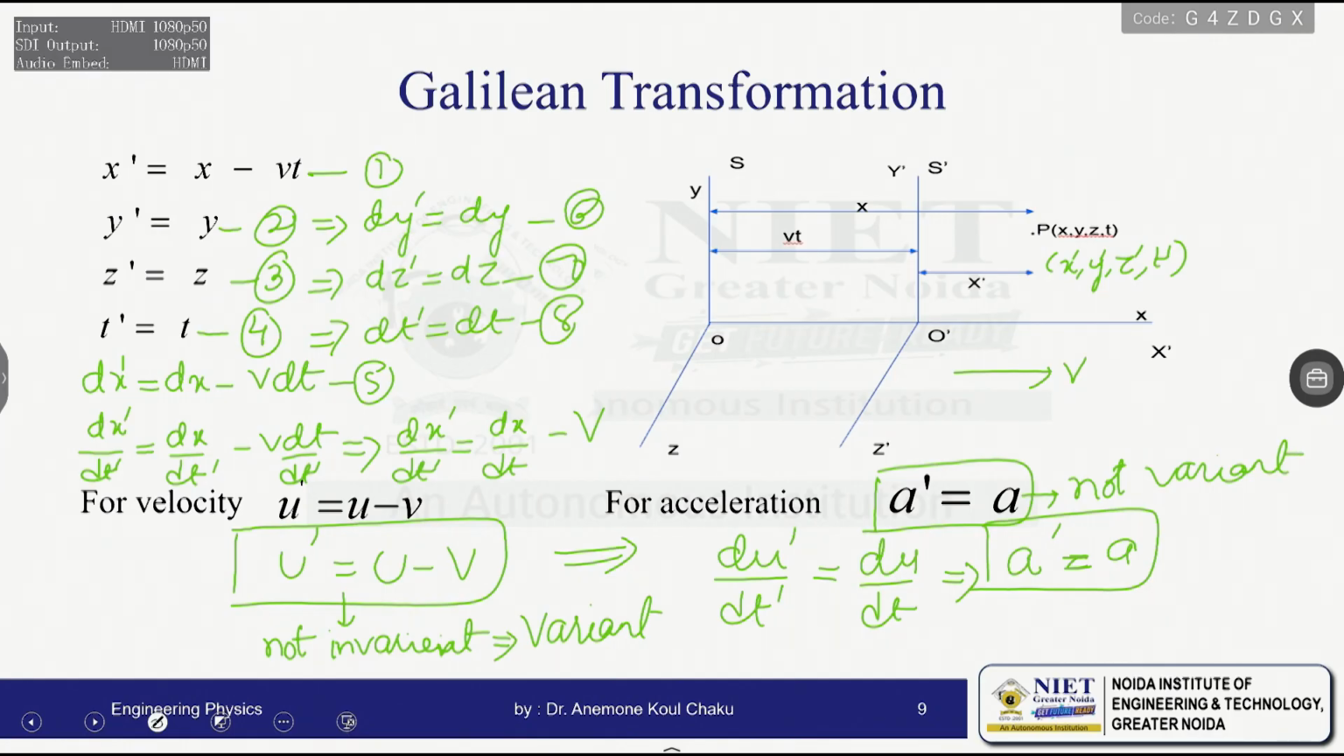Now from this we can conclude that from the Galilean transformation, or from the age-old classical concept, the velocity is variant but the acceleration is not variant. That means it is unchanging, it remains the same. So we can say we are actually talking about unaccelerated frames here.